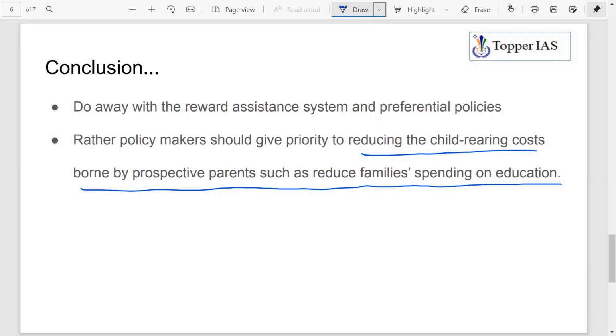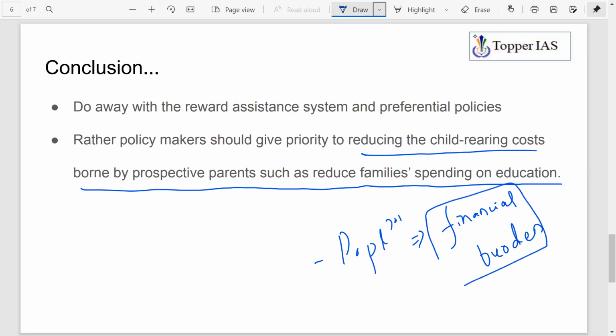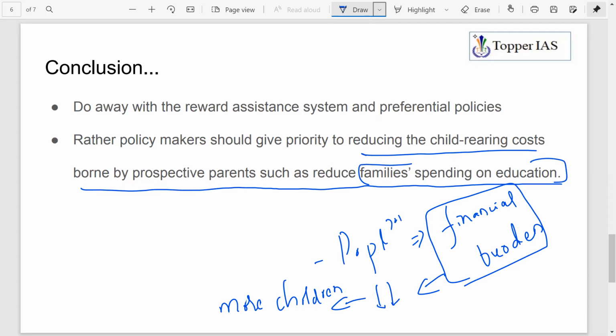One of the reasons why population is on decline today, even in developed countries, is that a main reason is financial burden. So if you lower such a financial burden, obviously people will be willing to have more children. That is what the article suggests, that you reduce financial child rearing cost, such as reducing family spending on education, then automatically it will increase the number of children that families like to have.